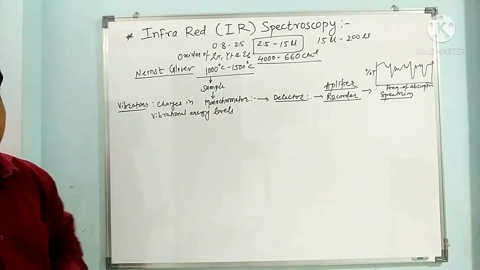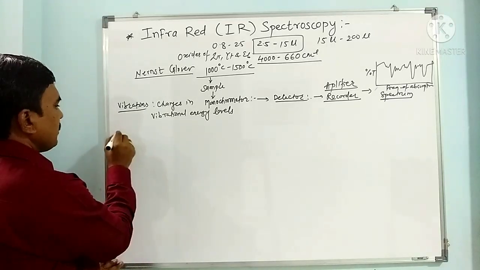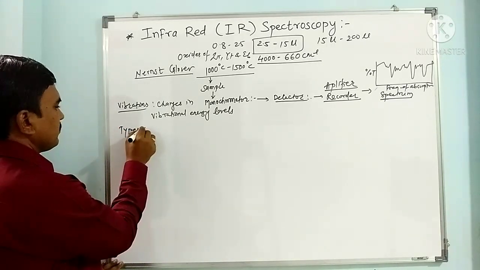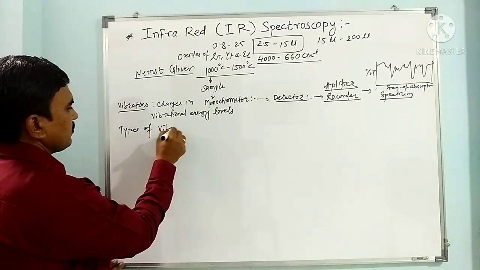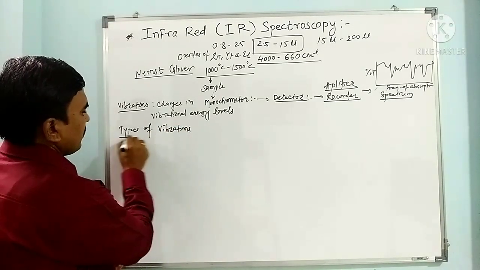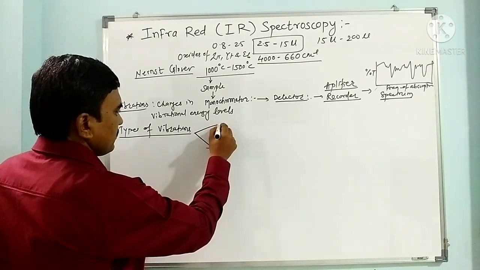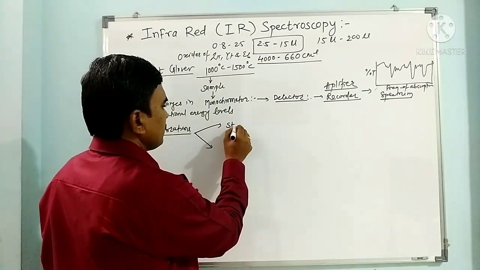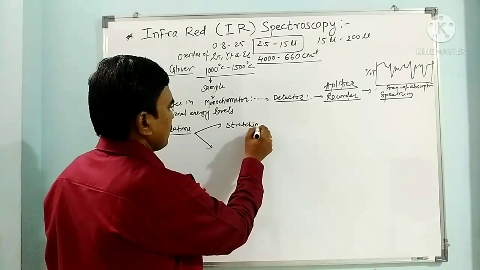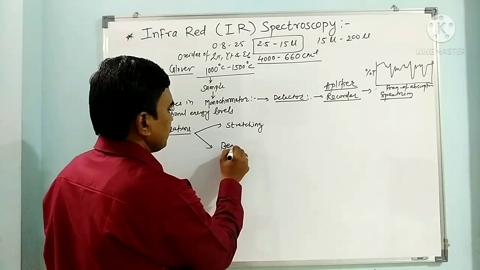So if we look at the vibrations present in the compounds, now I have to see the types of vibrations. Basically two types of vibrations we get in IR spectroscopy. One is stretching vibration and the second is bending vibration.